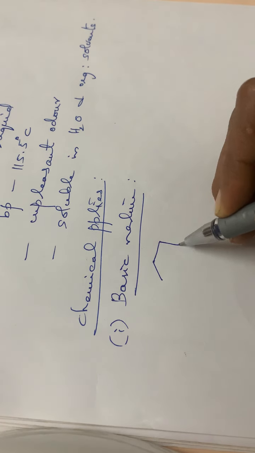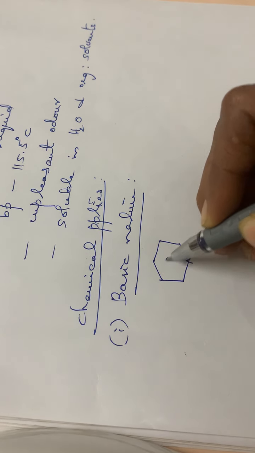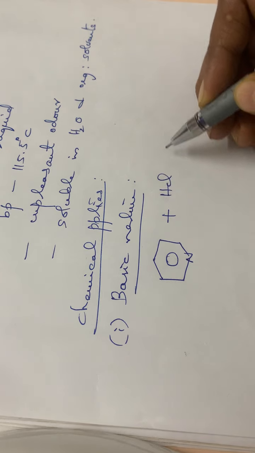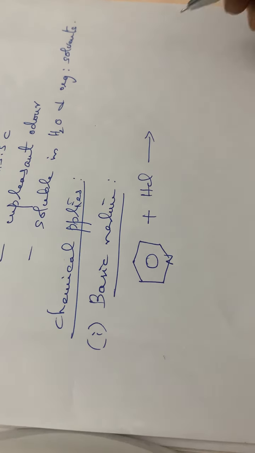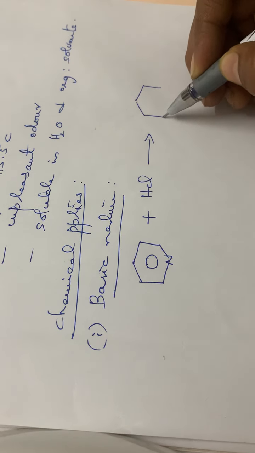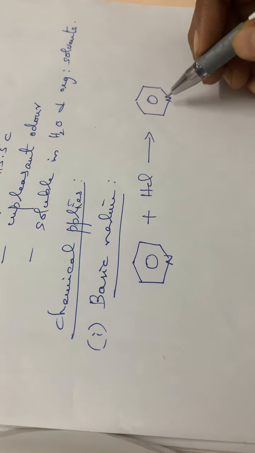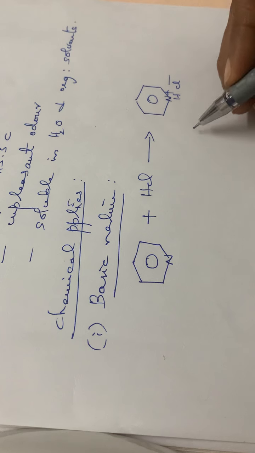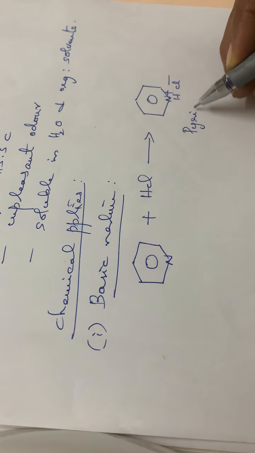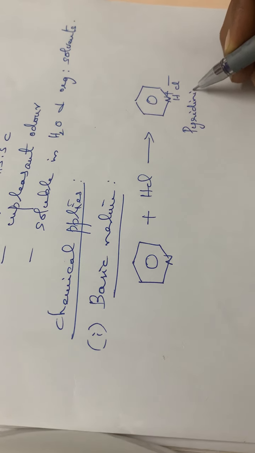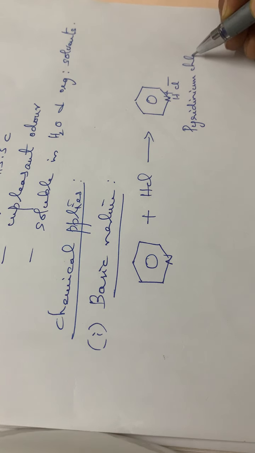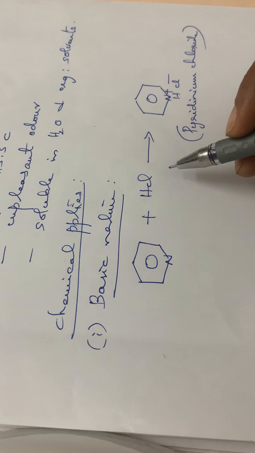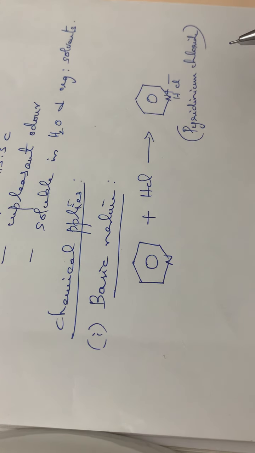Pyridine on reacting with one molecule of HCl, we will be having pyridinium chloride, NH plus, Cl minus. Okay, so pyridine on treating with HCl gives pyridinium chloride.